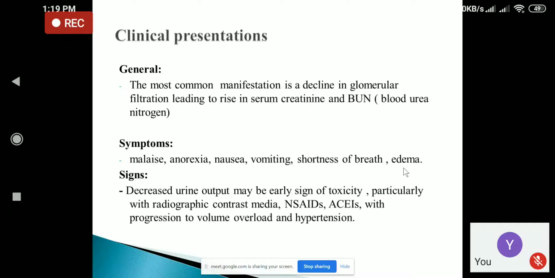Patient will complain that the patient has been passing a very decreased amount of urine per day, and usually nephrotoxicity may be due to radiographic contrast media, that is contrast dye that we use in the patient, and certain NSAIDs can cause nephrotoxicity, ACE inhibitors with the progression of volume overload. If the patients are taking these drugs, they may have decrease in urine output along with volume overload as well as a history of hypertension. So these are the clinical presentations of nephrotoxicity.